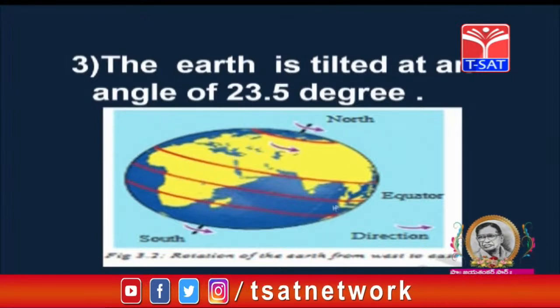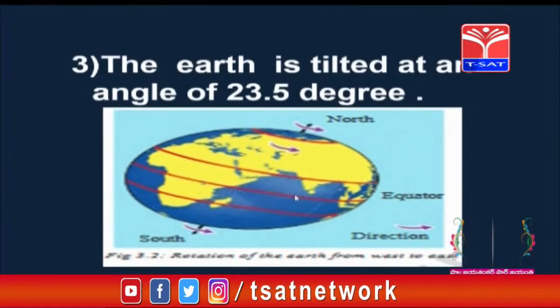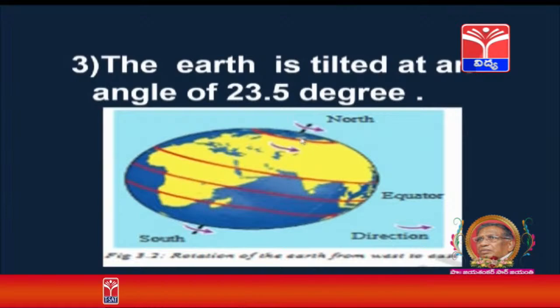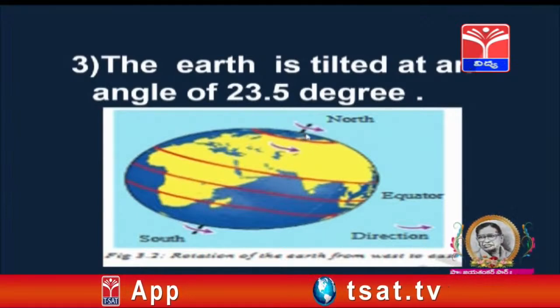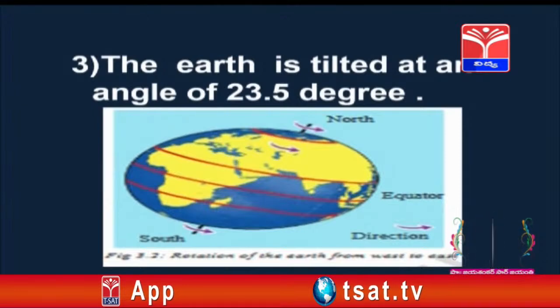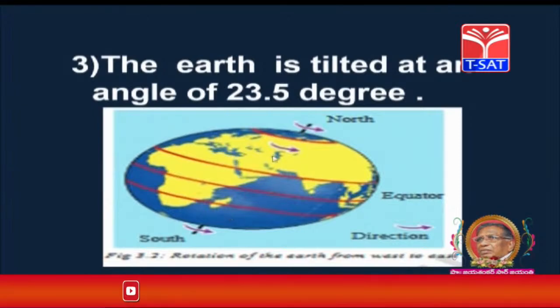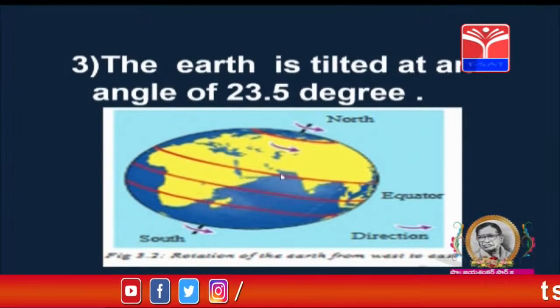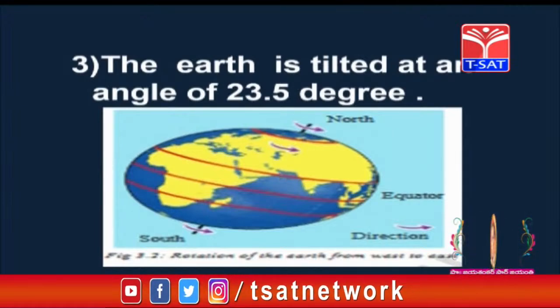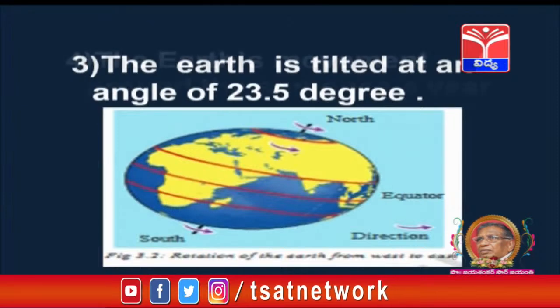If you observe this map or image, you can see the earth is tilted. Tilted means the earth is a little bit slanting, so it is called tilted. The angle is how much? 23.5 degrees. This is also one of the factors affecting the seasons.